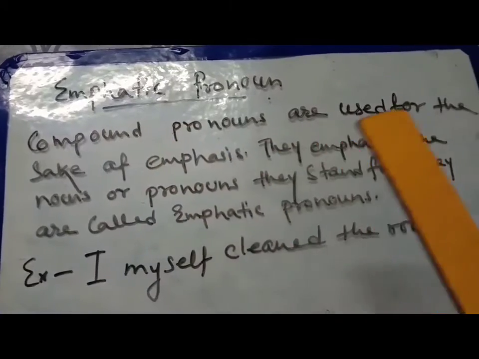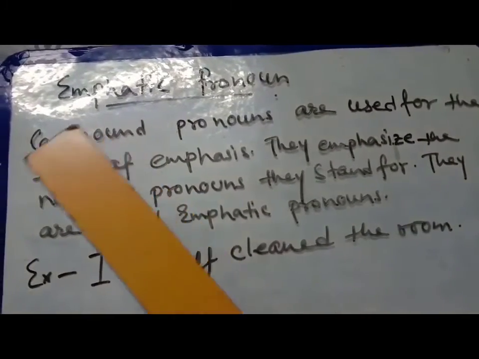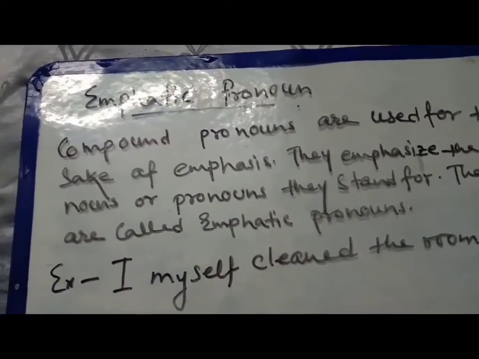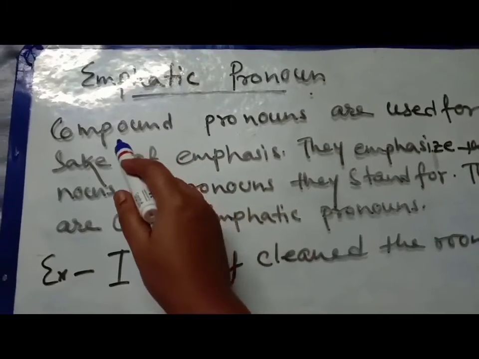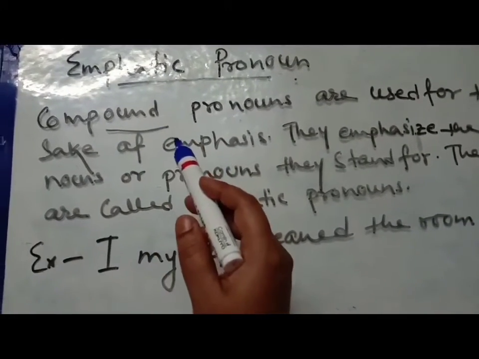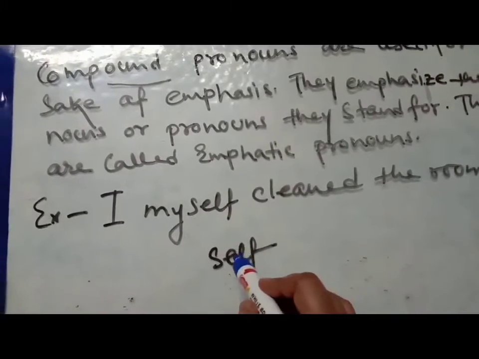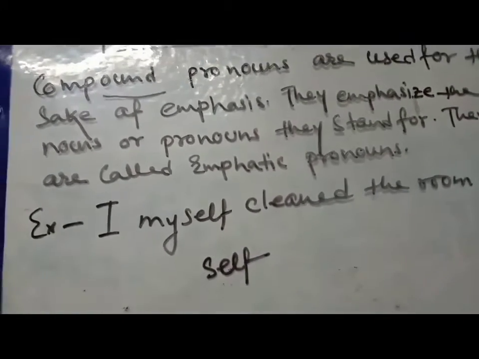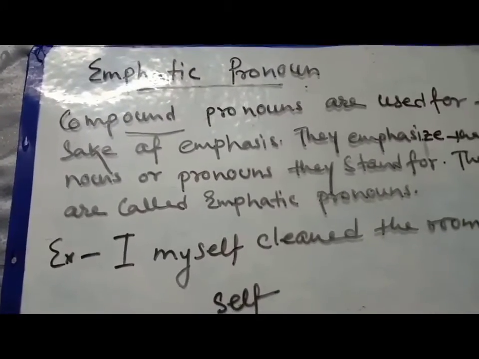Compound pronouns are used for the sake of emphasis. What is the meaning of this compound pronoun? Compound pronoun, this compound means the word self, myself, yourself, himself, herself, just like that. This word self is called compound pronouns.